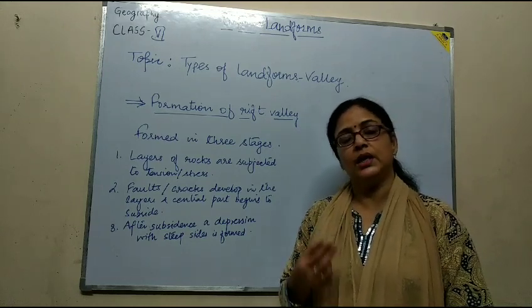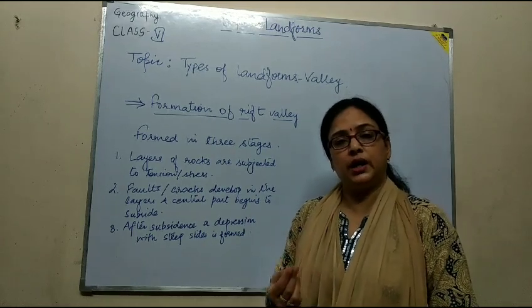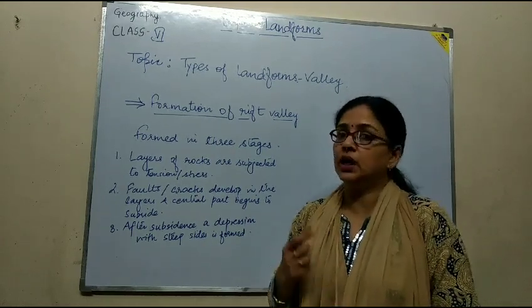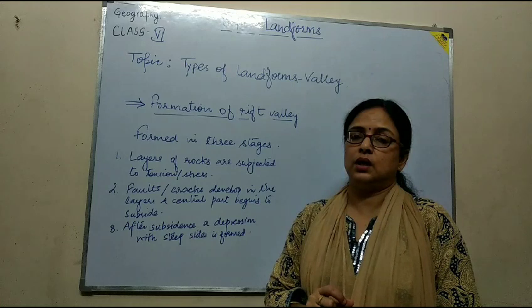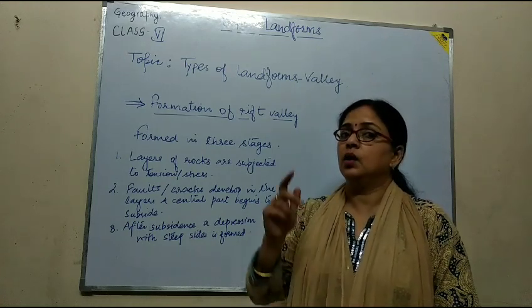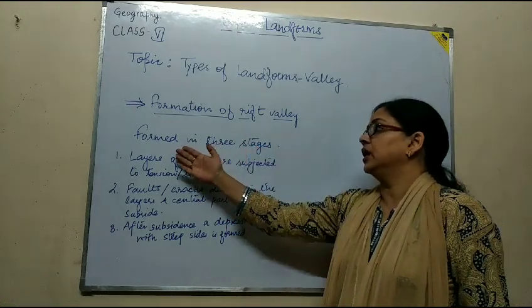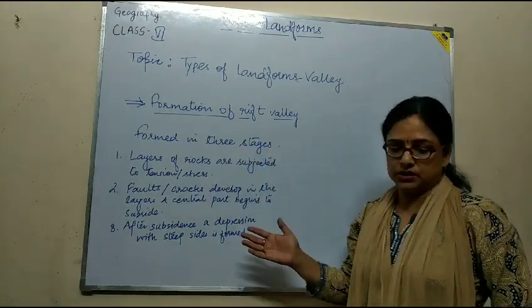A rift valley is a linear depression created by the sinking of intermediate rocks between two parallel faults. With the help of a diagram, we can understand it better. It is formed in three stages.